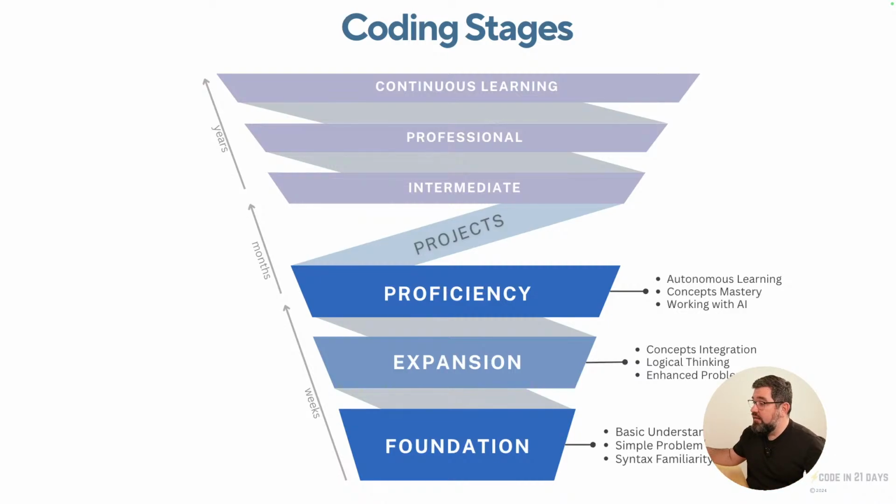So after you've done this whole thing here, after you reach the proficiency stage, you start doing projects, guess what? You can call yourself intermediate, but that's not before you actually do that for several months, okay? You cannot just kind of, as I was saying, do a boot camp for 6 weeks and expect to be in an intermediate stage. That doesn't happen like that. It's impossible. If someone has done that, that person has some background knowledge on programming, that person knows the person hiring, or that person has such a specific knowledge that hiring that person was actually the very best choice, okay? So that's not normal by any chance or measure. All right.